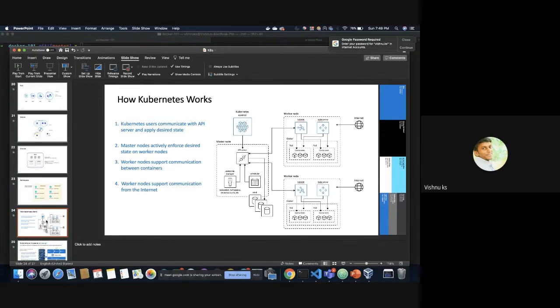This is a pretty big architecture if you look at it, but I will try to explain it as simply as I can. So Kubernetes control plane: API server, controller manager, scheduler. So this is the master node. Kubernetes control, in the sense, a connection comes from outside the internet and talks to the API server. It can be a kubectl command which we executed on our CLI. It comes to the API server, and there is a controller manager, scheduler, etcd. These are the components inside a master node.